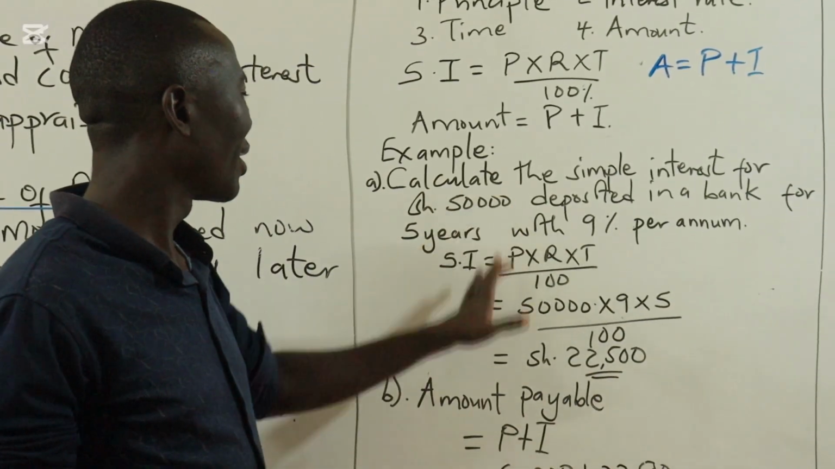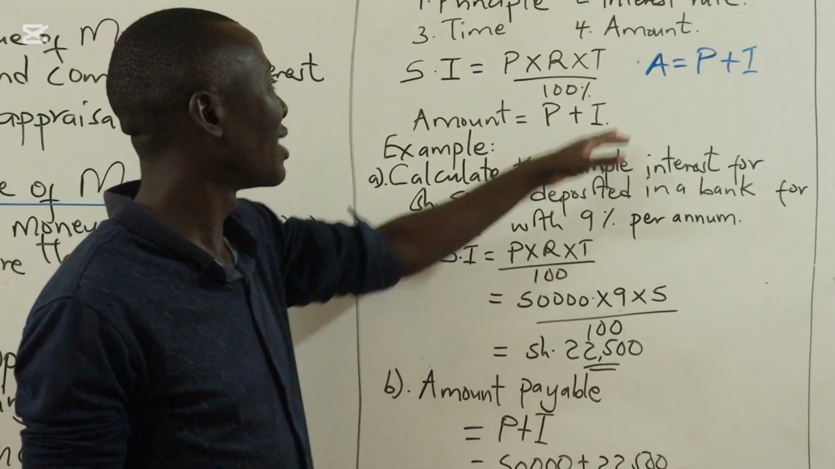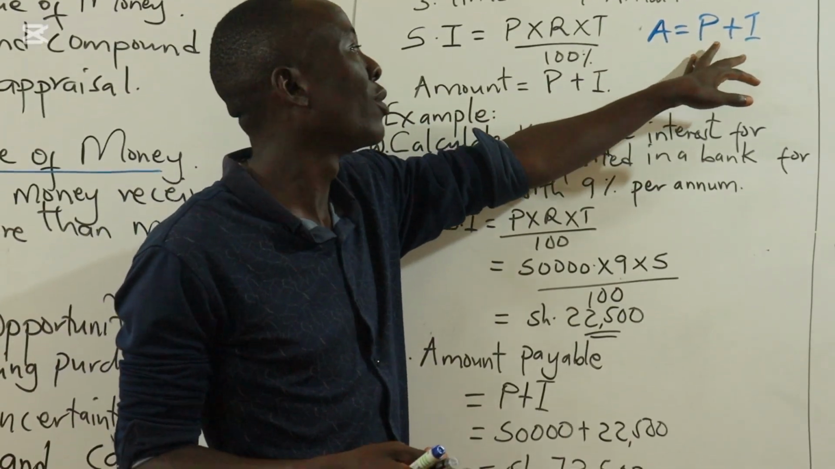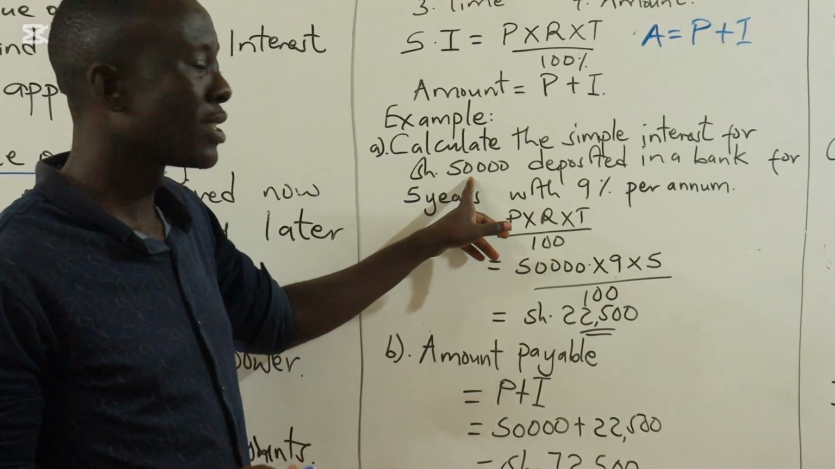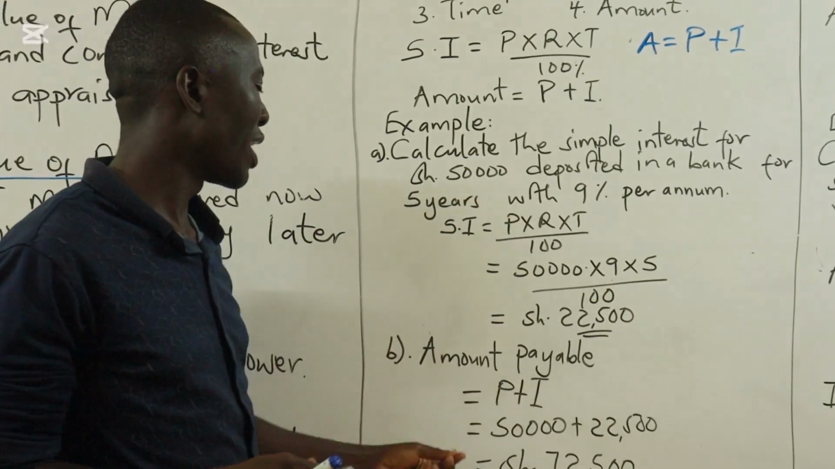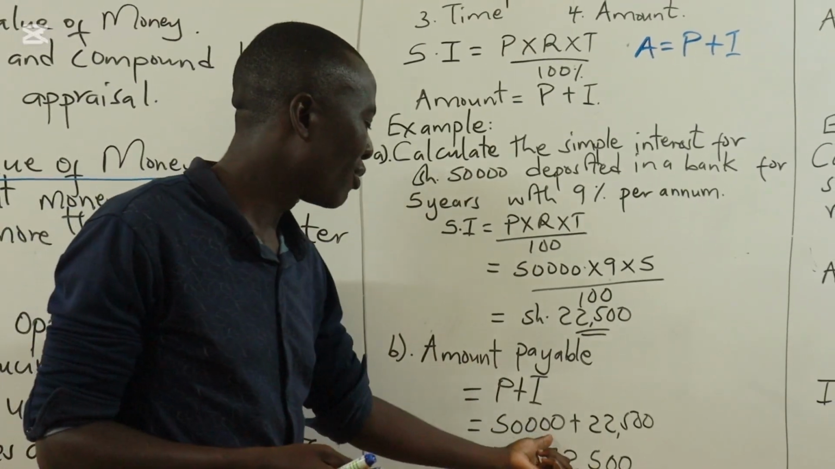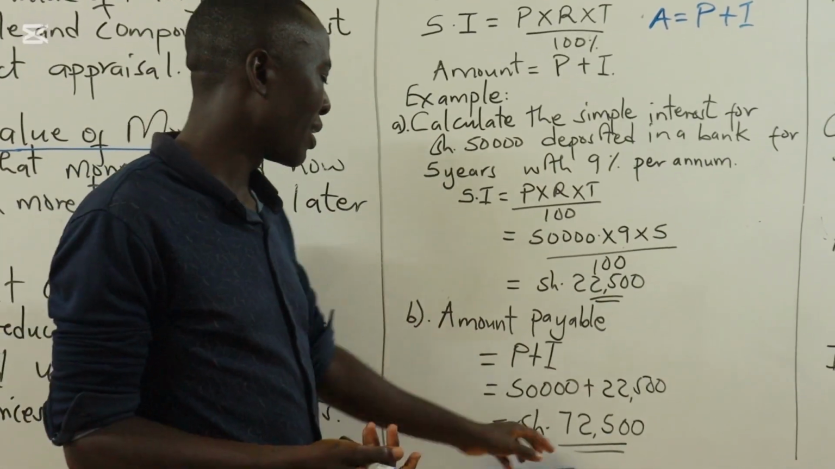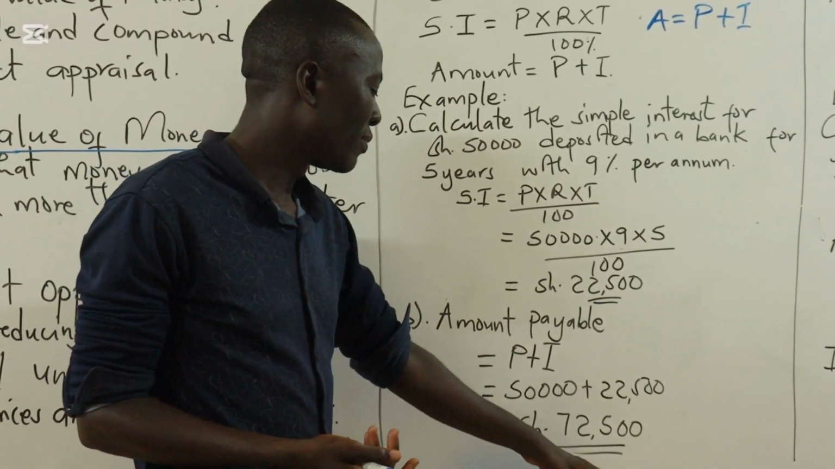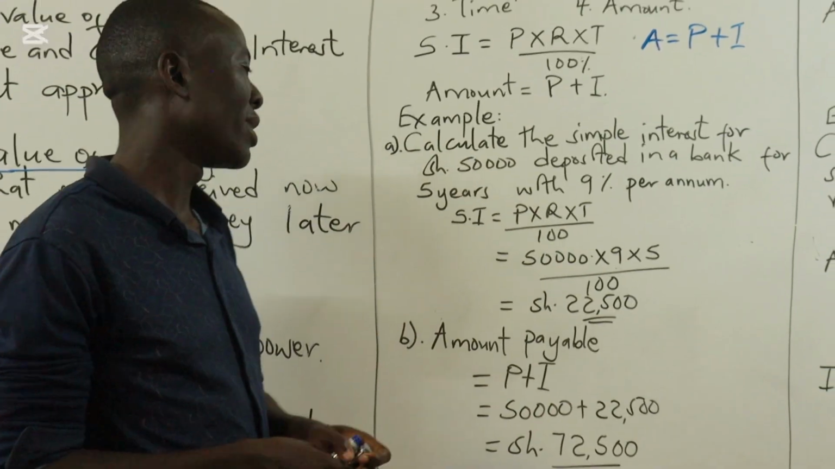So if we are asked to calculate the amount, it is simply, as I had shown here, principal plus interest. And this is the amount you are paying on top of the 50,000 that you borrowed. And therefore, the amount is the 50,000 you borrowed plus the interest that you are supposed to pay with it. And therefore, the total gives us 72,500.